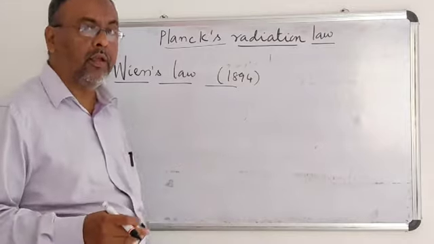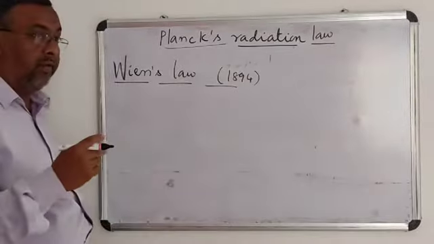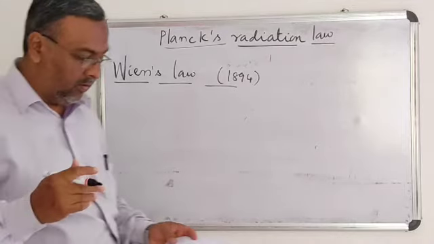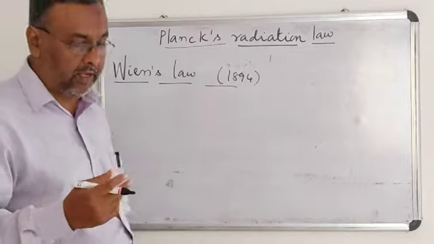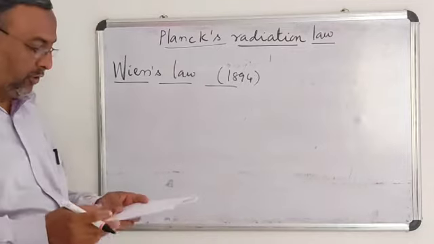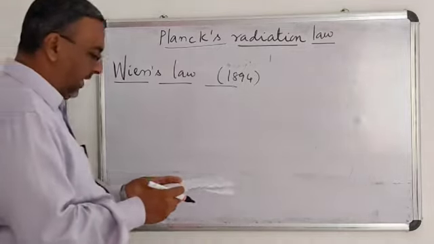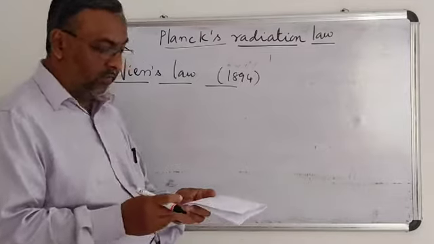That is, he said the wavelength of maximum intensity is inversely proportional to absolute temperature of the black body.